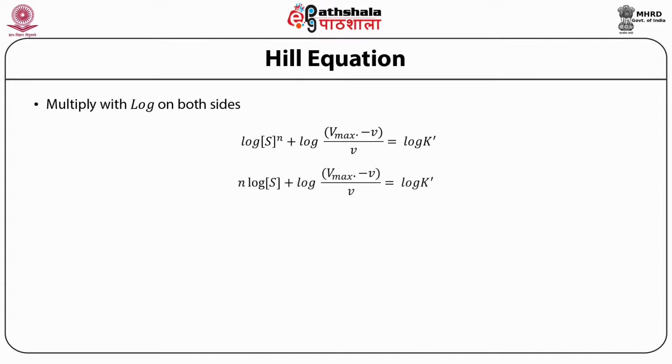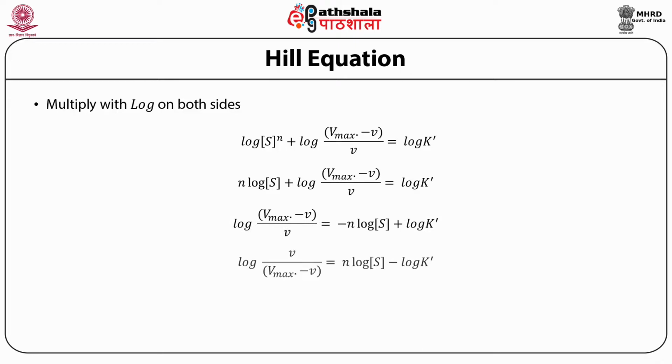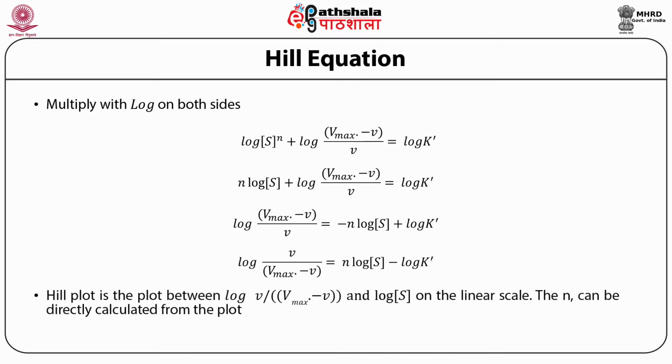If you solve this equation, it subsequently becomes log of V/(Vmax minus V) equals n log substrate concentration minus log K prime. And Hill's plot, which is a well-known plot, is a plot between log of V/(Vmax minus V0) and log substrate concentration on a linear scale, where n can be directly calculated from this plot.